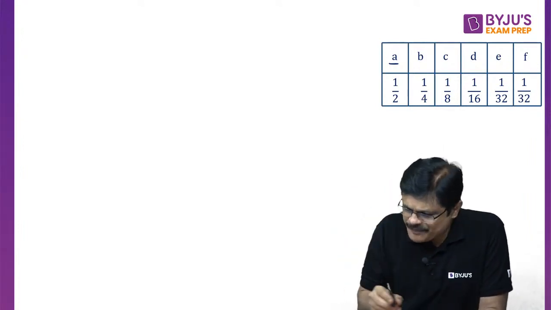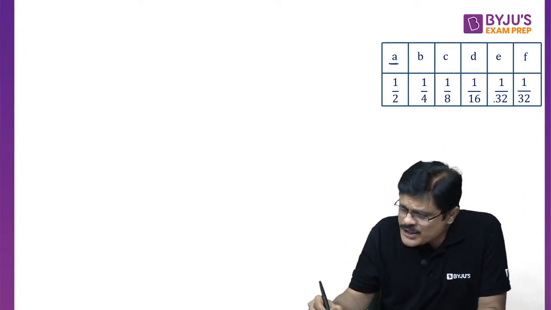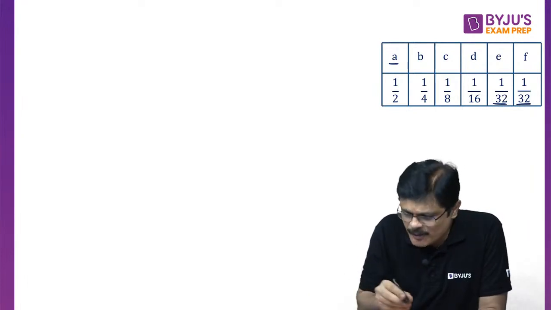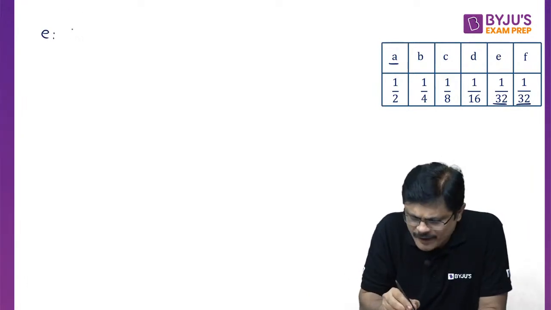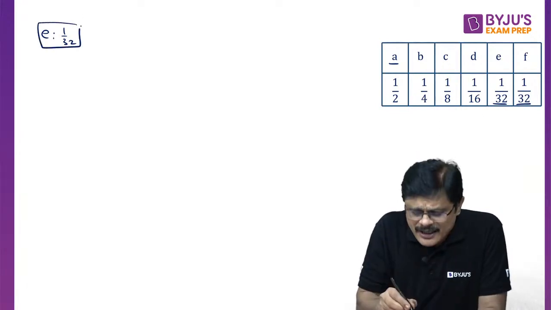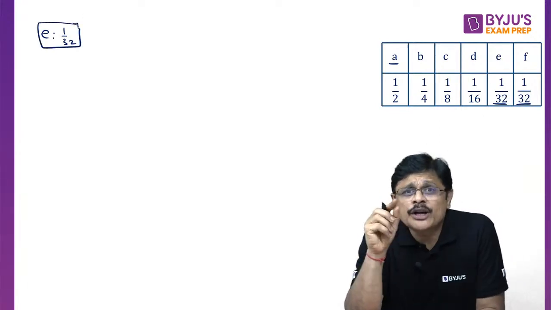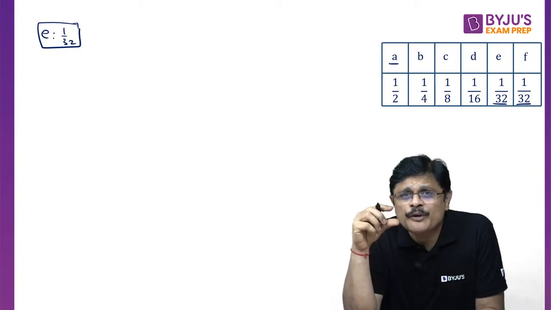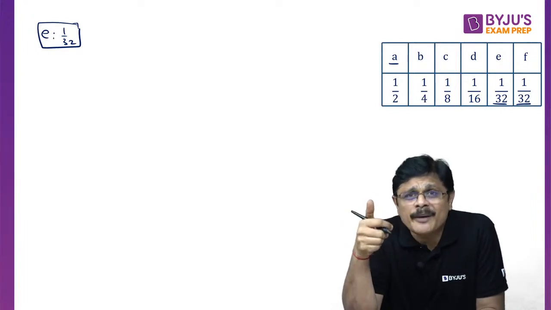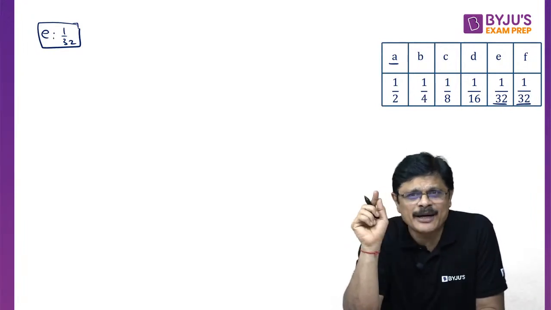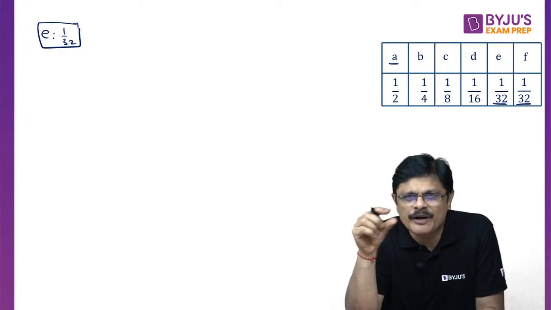So let us solve this. So what is the smallest one? These two are the smallest. So let us create a node for them. E1/32. So the original nodes are denoted by square. And what we do, we combine two nodes to form a new node that is denoted by circle, my dear friends. So we try to denote nodes in two different ways.